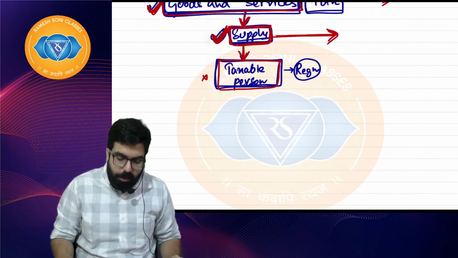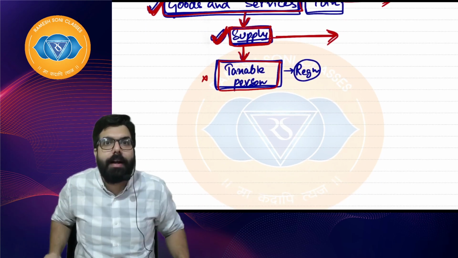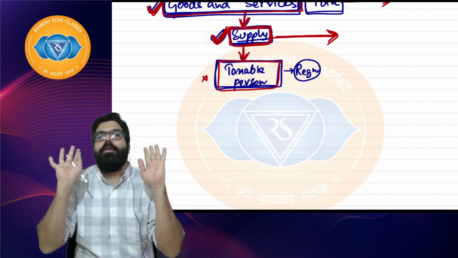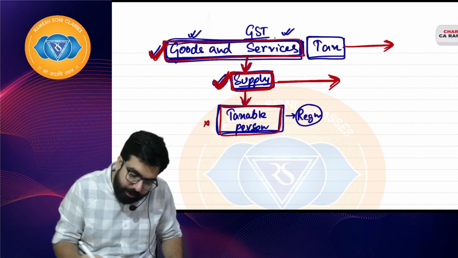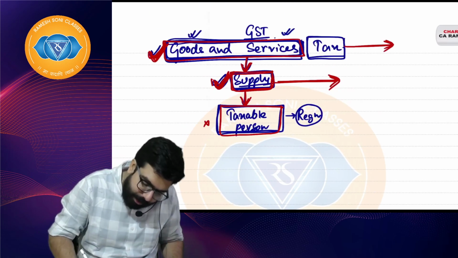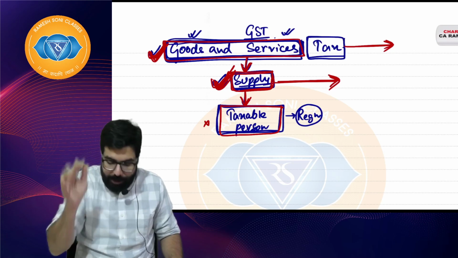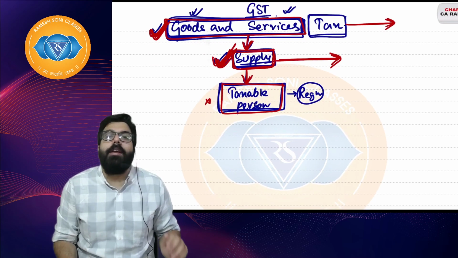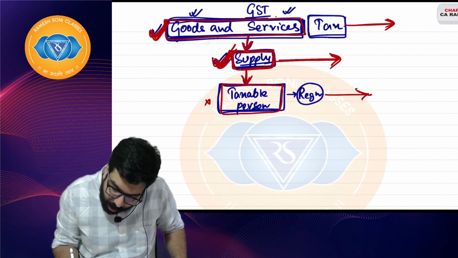Sir, he is not a taxable person. For example, an agriculturist who is doing agriculture is not required to take registration. So if I say, sir, there is an agriculturist, he is selling vegetables. Vegetable is goods, sold is falling in the definition of supply. But sir, he is an agriculturist. An agriculturist is not required to take registration, and hence we will say, sir, he is out of GST.